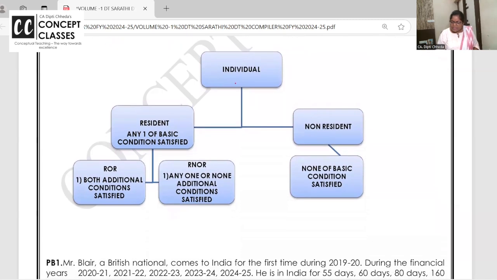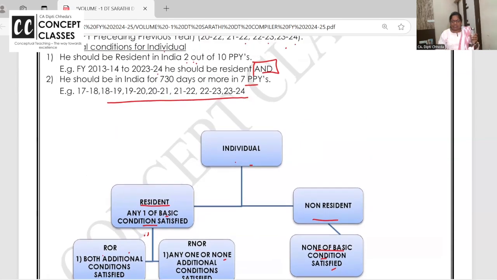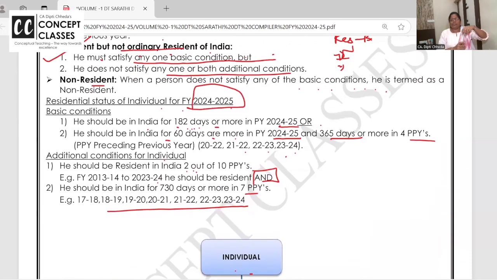Individual: if he does not satisfy any of the basic conditions, non-resident. He is said to be resident if he satisfies any one of the basic conditions: 182 days, 60 days and 365 days. Now, after resident, he will be resident and ordinary resident if he satisfies both the additional conditions. Resident but not ordinary resident if he satisfies one or none of the additional conditions, but the basic condition he has satisfied. So resident but not ordinary resident. Ask your doubts. This table should make it clear. This example should make it clear.